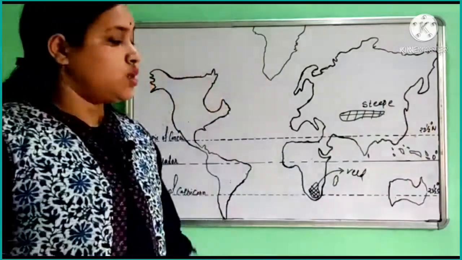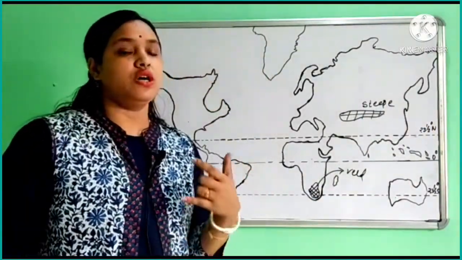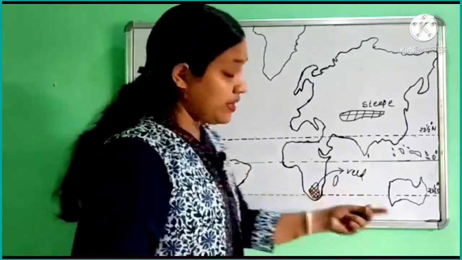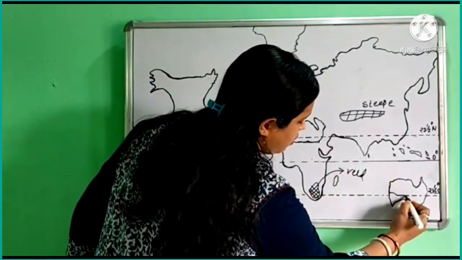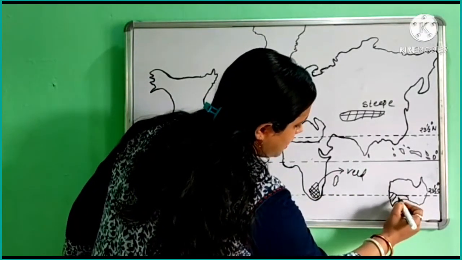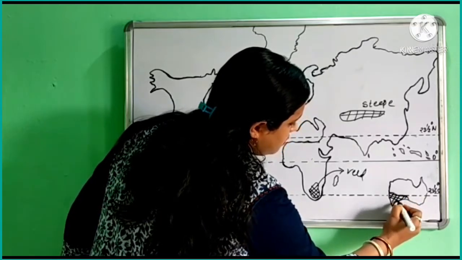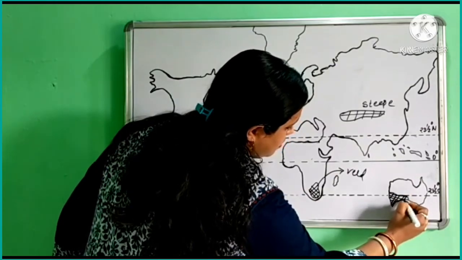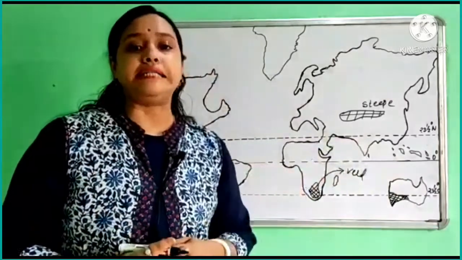Okay, now we talk about grassland in Australia, which we can find mainly in the southernmost area of Australia. Okay, now it is known here as Downs.